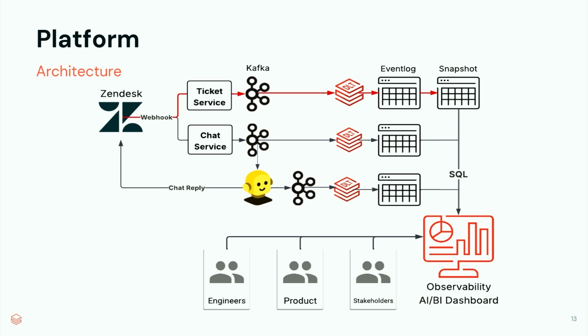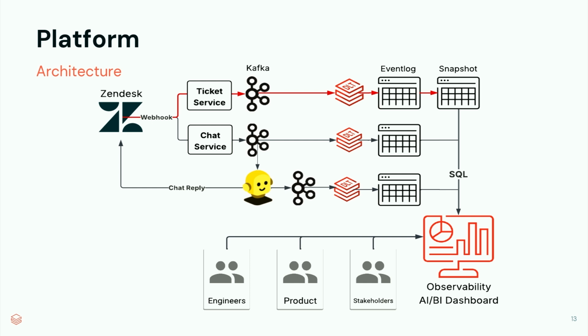So maybe focusing first on this red path highlighted here. Ticket events are stateful events. They carry state. When a customer reaches out maybe for the first time, we want to create a ticket to track this interaction. Once they've been helped, the lifecycle of the ticket might change to solved. So the ticket service really is responsible for carrying out some domain logic, updating its own domain tables, and publishing to Kafka. The way it does this is by leveraging what the platform offers as an outbox capability, which we'll cover in the following slide.